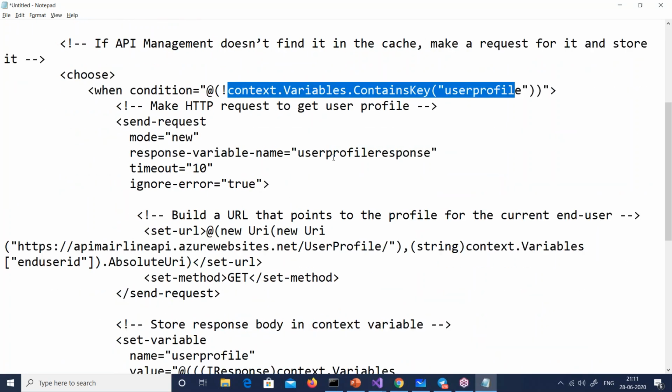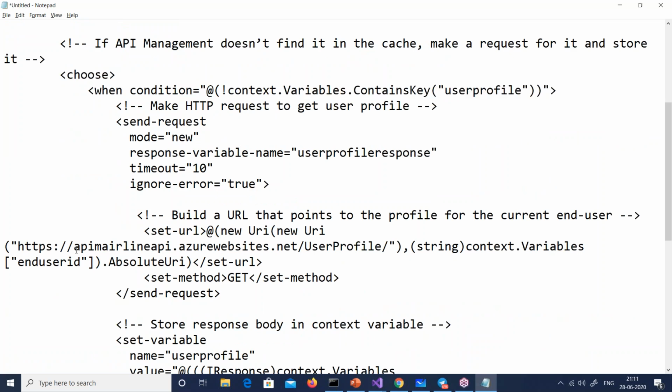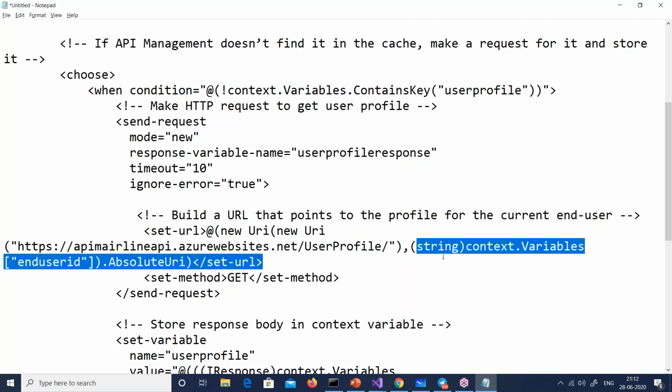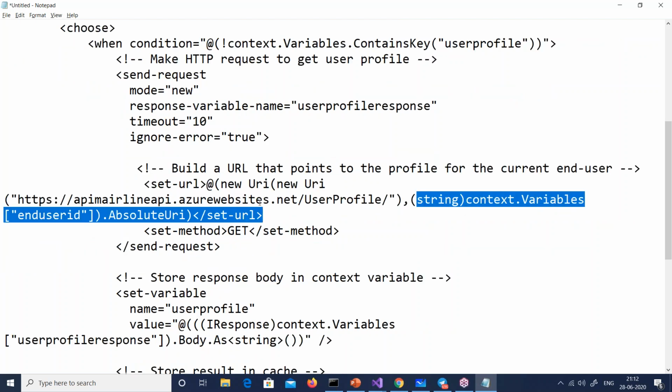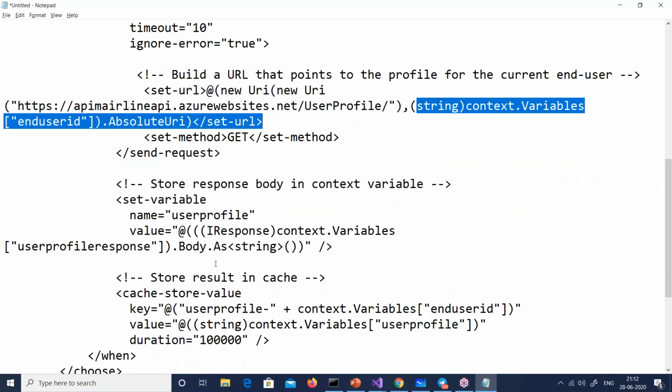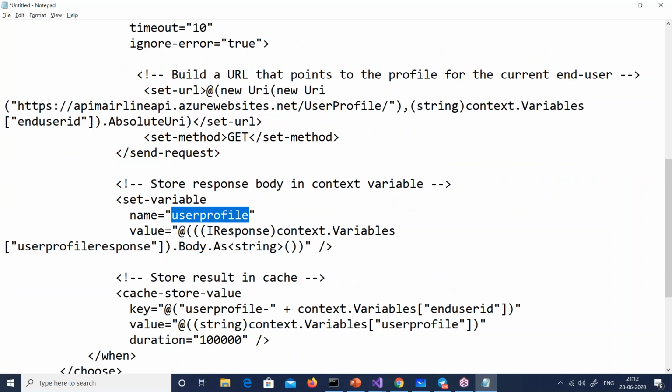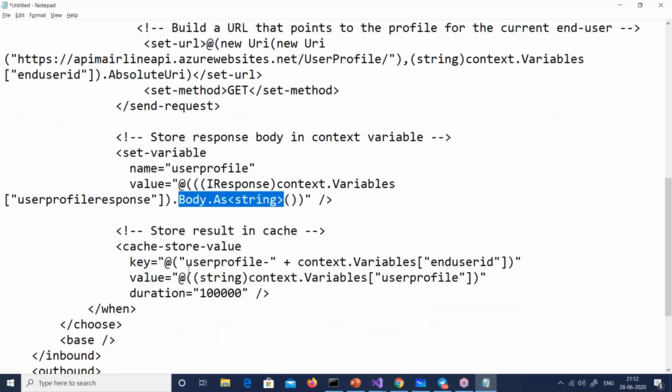And for that user profile, now he is building, if there is a user profile, a new URL with whatever the URL is, slash user profile, slash that variable name, right? And this URL, this URI, whatever is the output, that body he is caching with the name of the user profile. So whatever is the user profile response, he's caching the body, right? And then that response, he's storing inside the user profile, right?